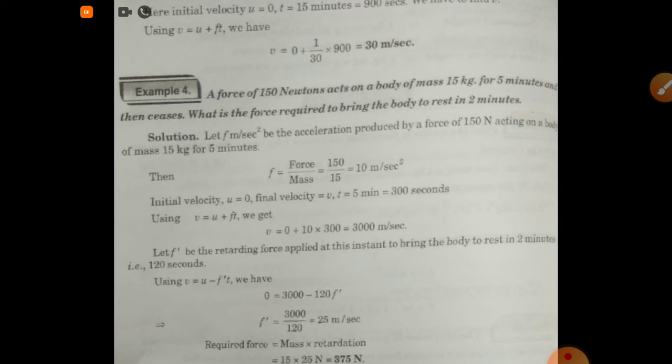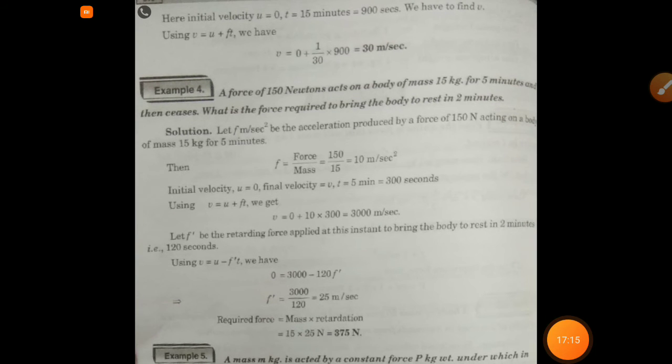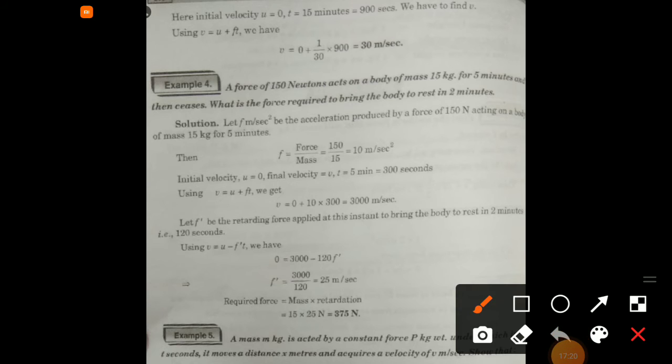Now here initial velocity is u equal to 0, t equal to 15 minutes equal to 900 seconds. We have to find final velocity using v is equal to u plus ft, therefore this becomes v is equal to 30 meter per second.